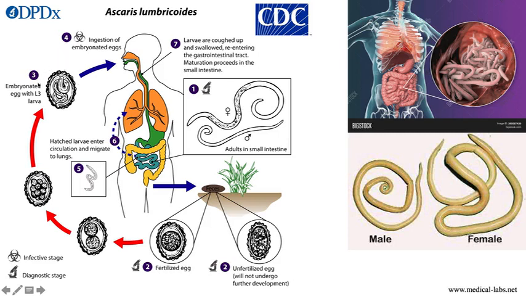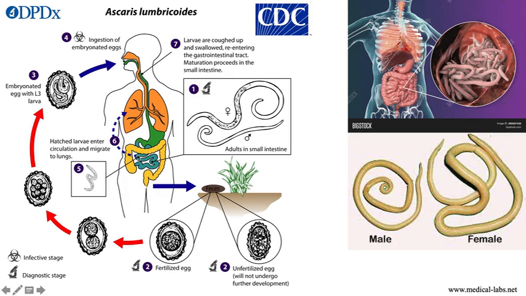This form will be ingested by the human through contaminated food, okay. Inside the human, this larva will re-enter the gastrointestinal tract.